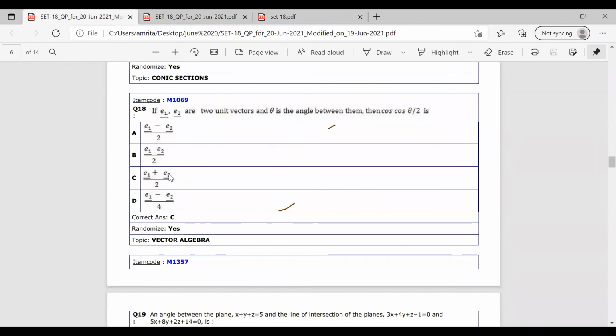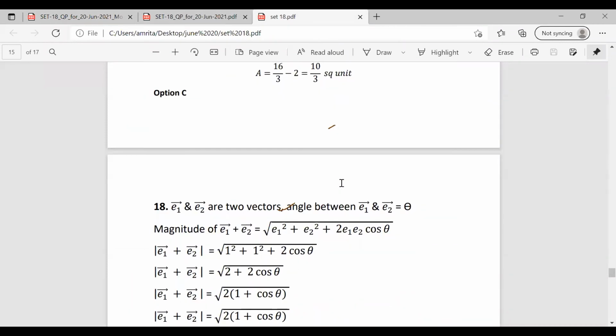If e1 and e2 are two unit vectors and theta is the angle between them, then cos of theta by 2 is. In the question, it is given that e1 and e2 are unit vectors and theta is the angle between them. We have to find cos of theta by 2. Here, we know that the magnitude of e1 plus e2 is root of e1 square plus e2 square plus 2 e1 e2 cos theta, so it becomes root of 2 plus 2 cos theta.